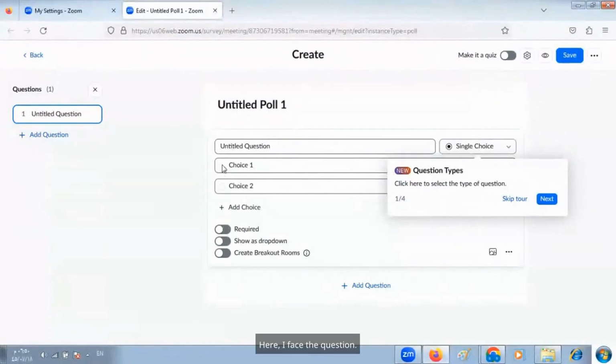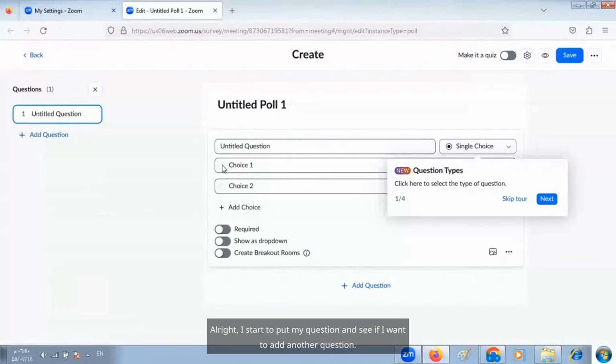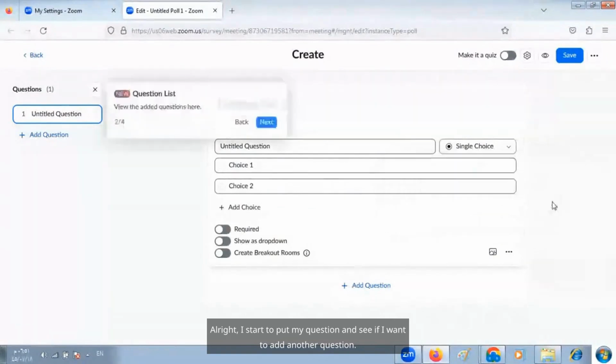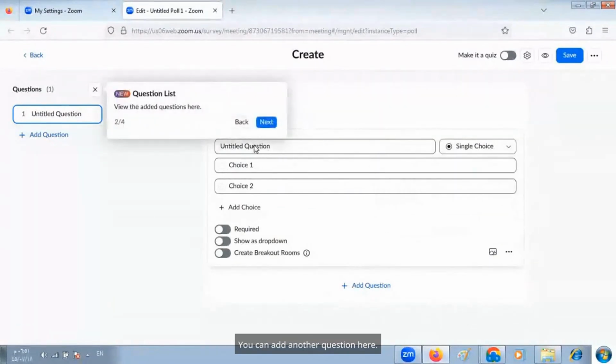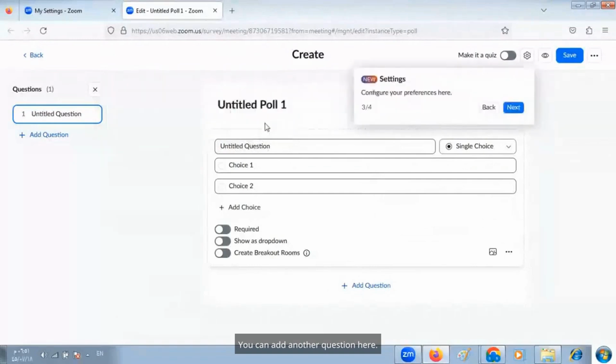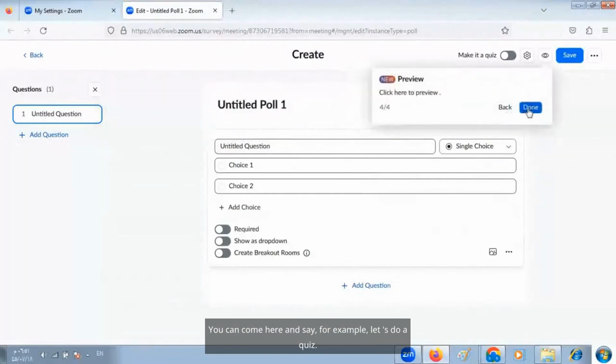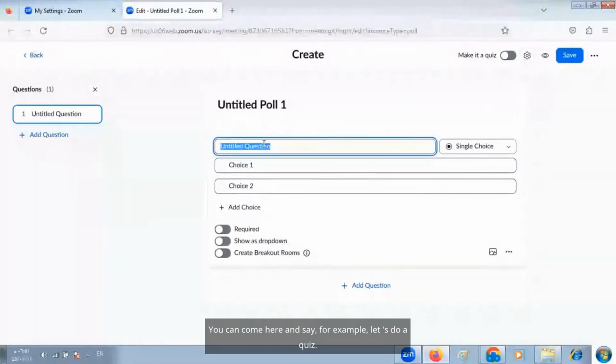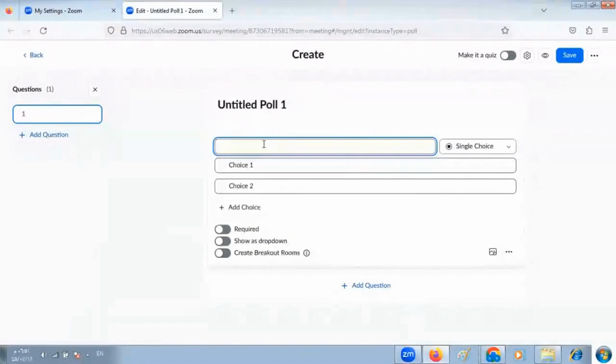Here, I face the question. All right, I start to put my question and see if I want to add another question. You can add another question here. You can come here and say, for example, let's do a quiz. The test date, again,